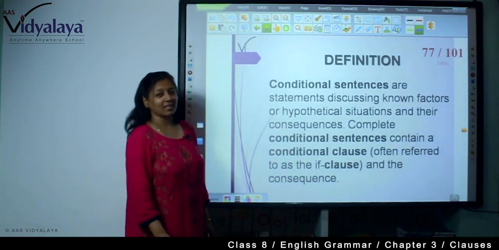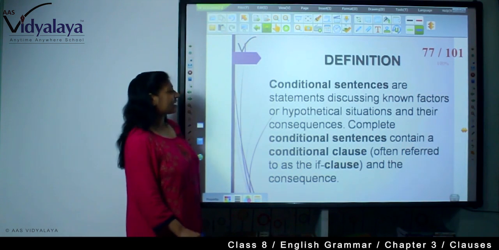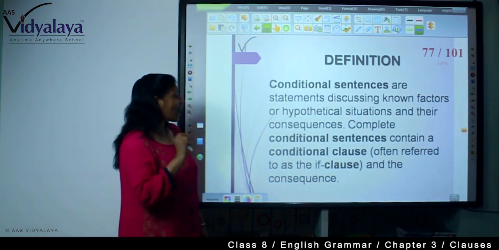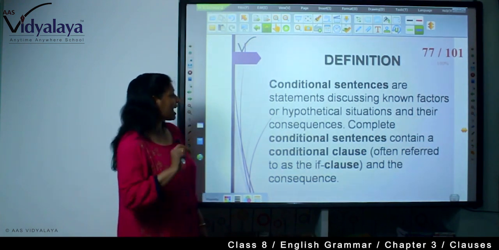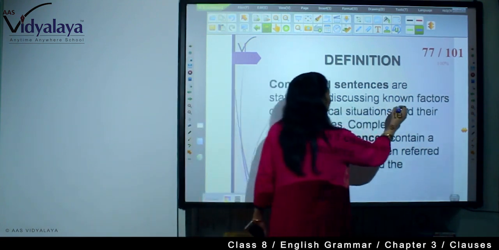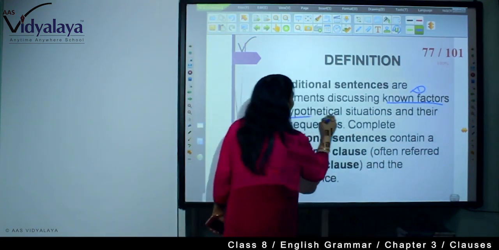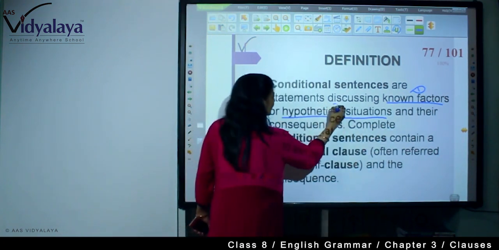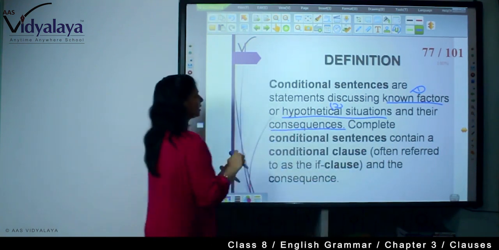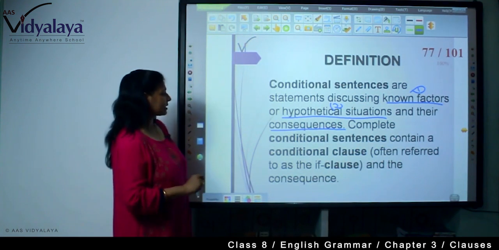Now first we'll start with definition as usual. Conditional sentences are statements discussing known factors or hypothetical situations and their consequences. Known factors, hypothetical situations or their consequences. So these sentences are these type of statements.